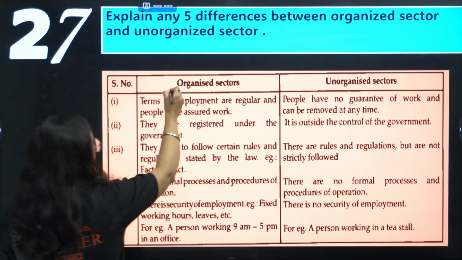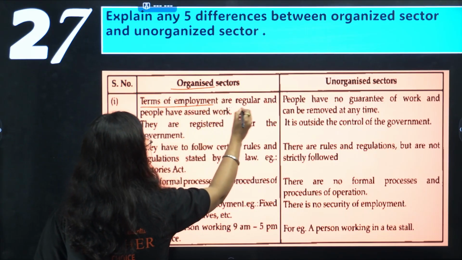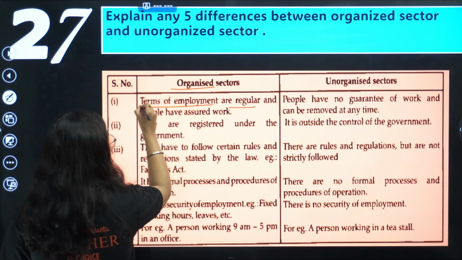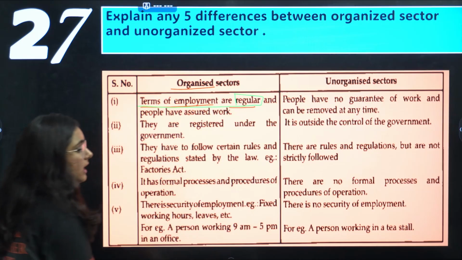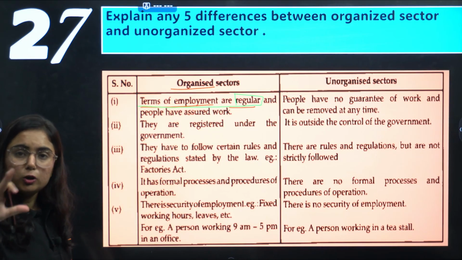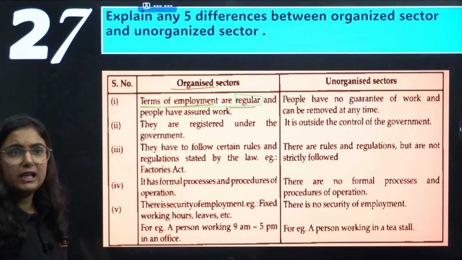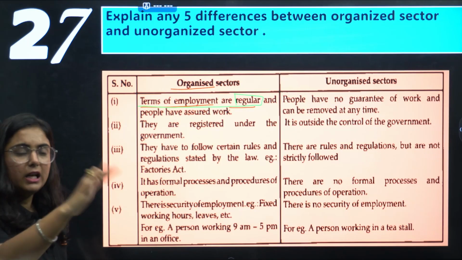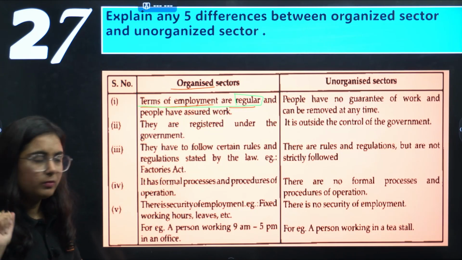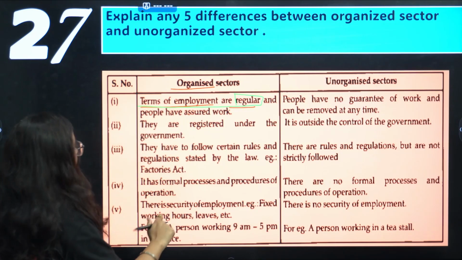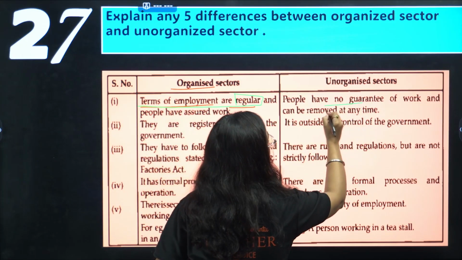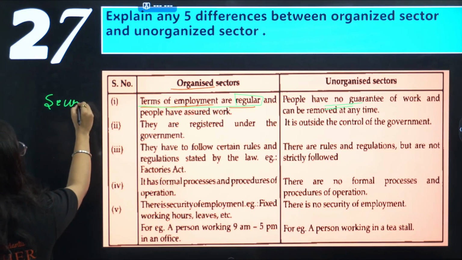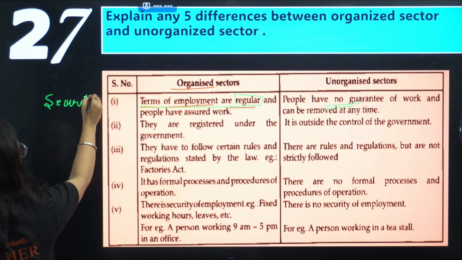For example, in organized sector, the terms of employment are regular and the people here have assured work. What does it mean? That they regularly have income. It is not like you have work today and there is no work tomorrow, don't come. Like for example, you hired a carpenter for your house furniture. Once you are done with it, you tell that person, don't come from tomorrow. This is not done in organized sector. However, in unorganized sector, there is no guarantee of work. So the first point we can remember as security of work.